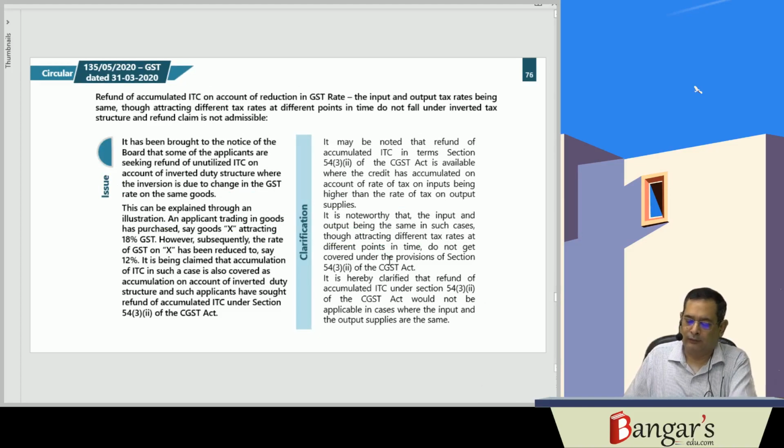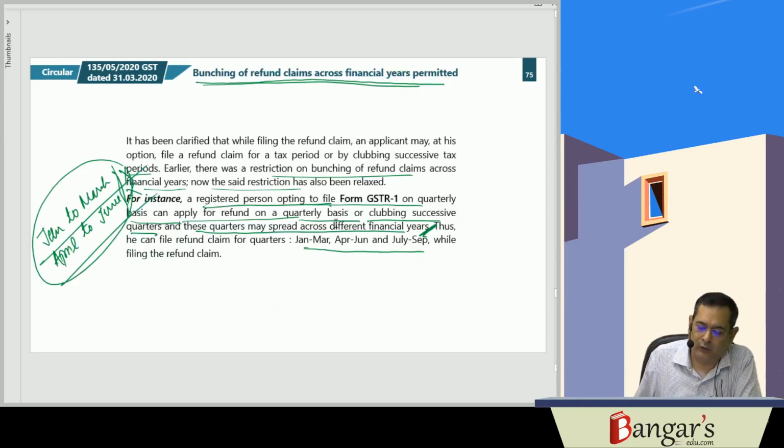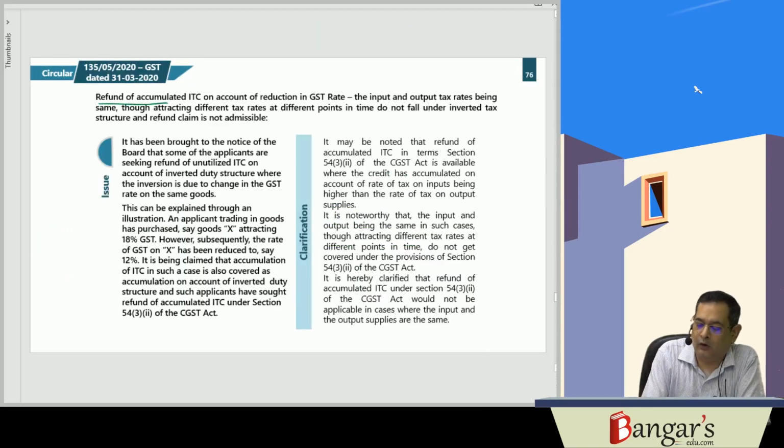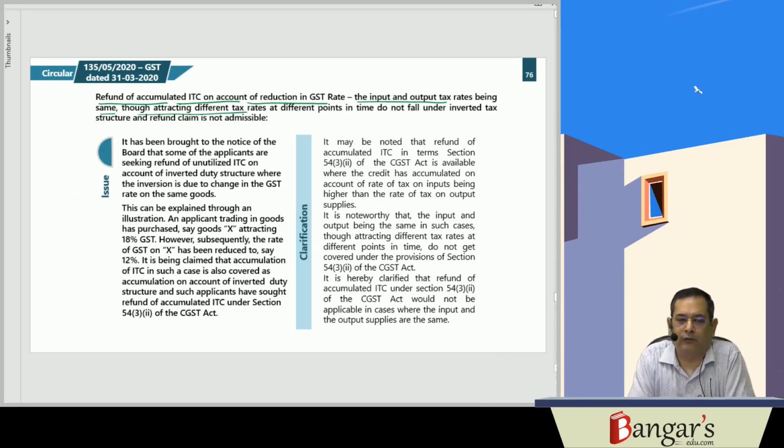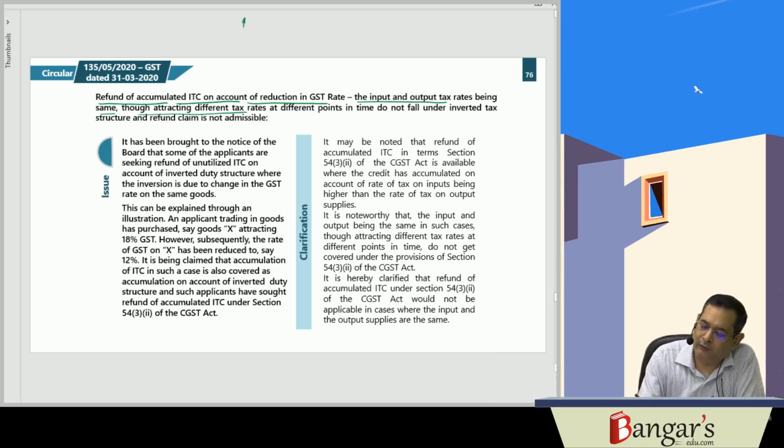Besides this, they have issued one more circular in this regard: that refund of accumulated ITC on account of reduction in GST rates, when the input and output tax rates are the same, though attracting different rates of tax at different points of time, does not fall under the ambit of inverted tax structure, and the refund claim is not admissible. Now what has happened is a dealer has purchased inputs.